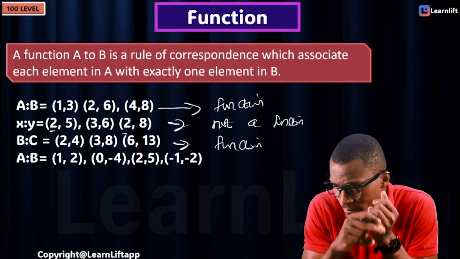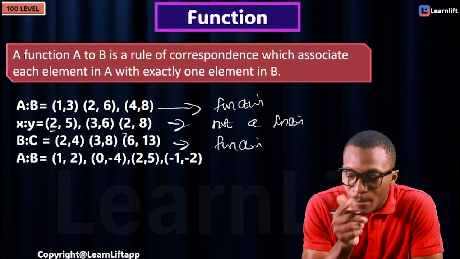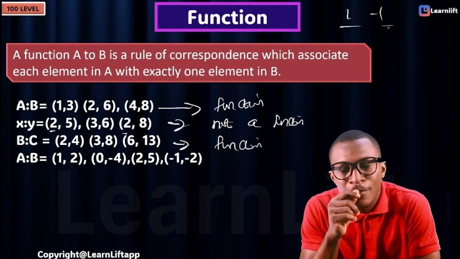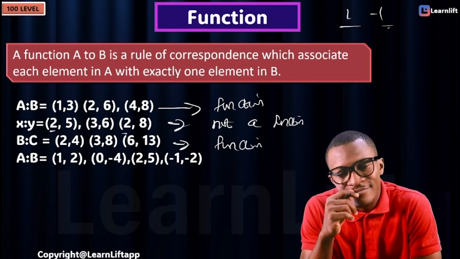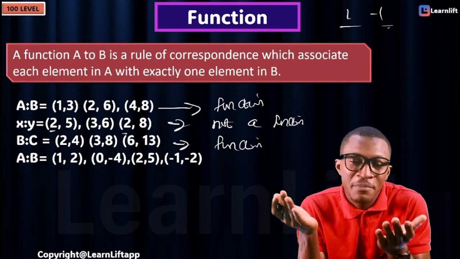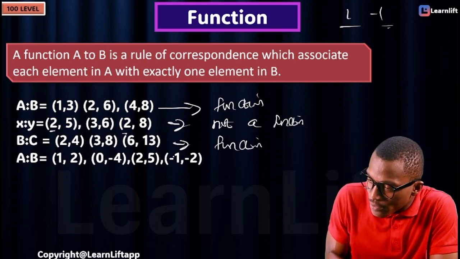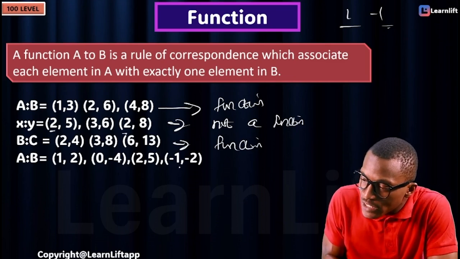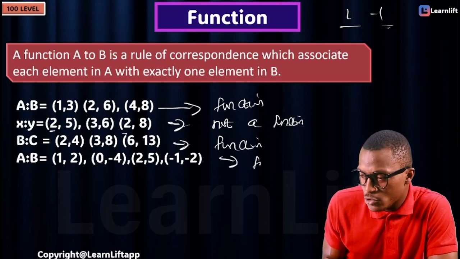Now, there is 1 there, right? There is 0. There's 2, 1 there. But now we have 1 and minus 1. And 1 and minus 1 are not the same. Because two people can have the same name, but they're not the same person. I wish here was just 1, it would not have been a function. But 1 is not repeating. The difference between minus 1 and 1. So this is a function.